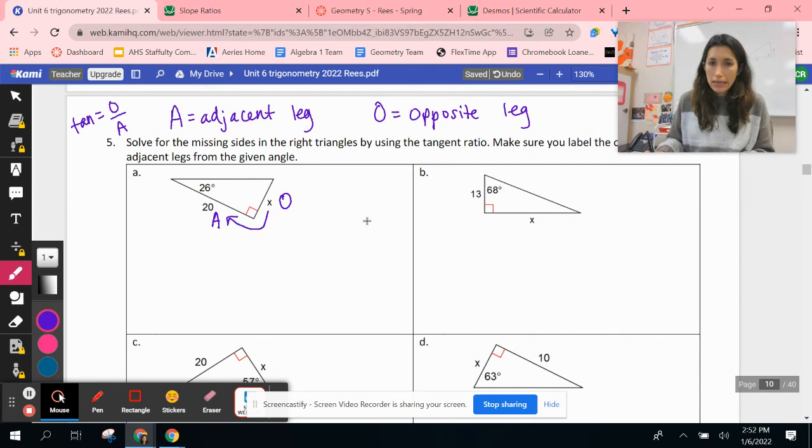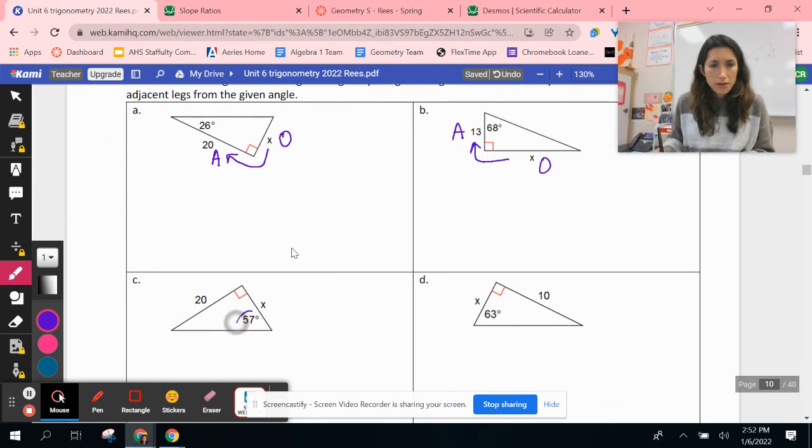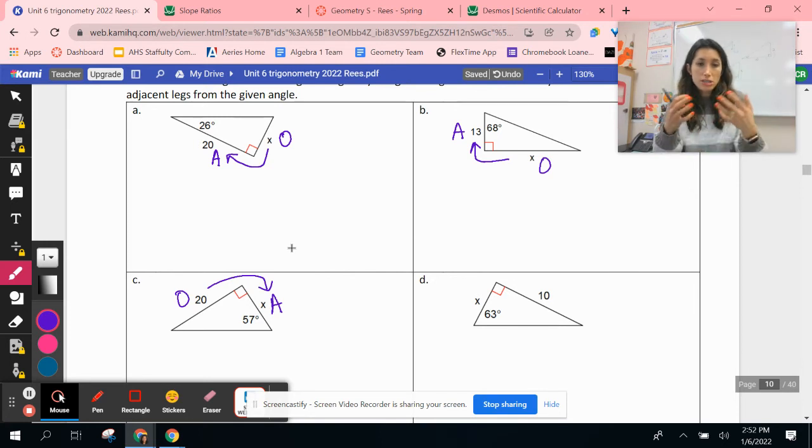adjacent. Okay, let's look in our next diagram. Here we have our legs. I always like to identify the side next to it first. So this is next to, that means this is opposite, opposite over adjacent. Let's try one more together. Here's my 57 degrees. This side is next to it, adjacent, and this is opposite, opposite over adjacent. Okay, so x is not always going to be in the numerator. Sometimes it's in the denominator. Really just depends on where it's located in relationship to the angle. So that is your first step for all of the problems. Identify opposite, adjacent, opposite, adjacent.